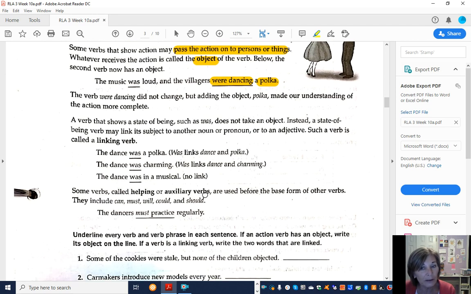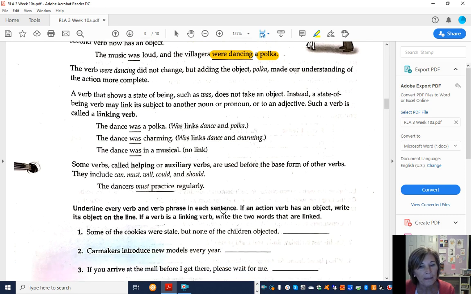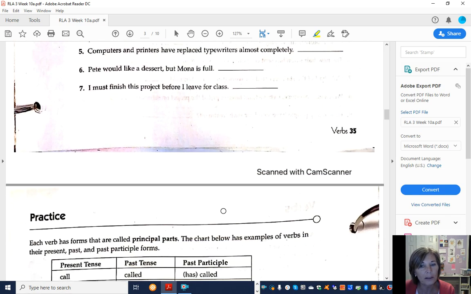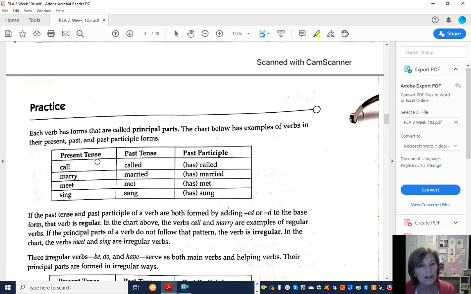Helping verbs or auxiliary verbs are words like can, must, will, could, should. The dancers must practice regularly, and you use them with an action verb. Okay, so here's this assignment, underlining the verbs and verb phrases. You can read the directions.